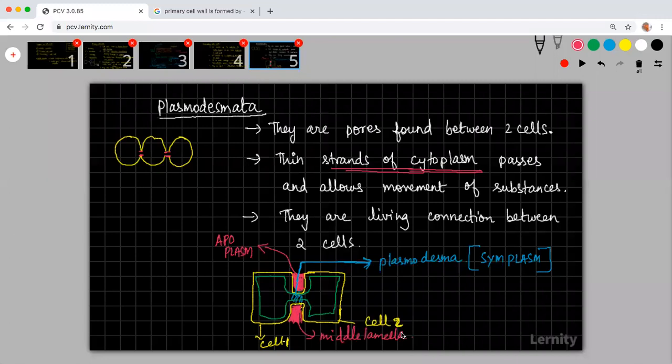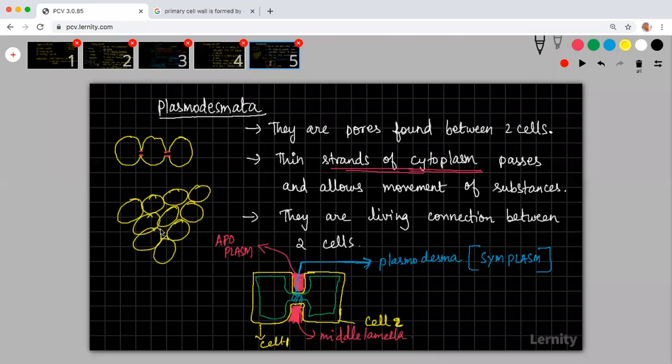Okay. So now you will ask me, sir, what is the difference between symplasm, plasmodesmata, and apoplasm? Whenever you are talking about a group of cells, you will see that there is cytoplasm, which is the living part. Let us say this is a group of cells.